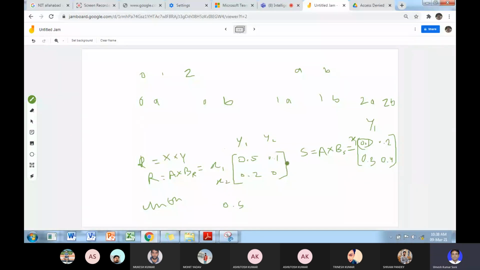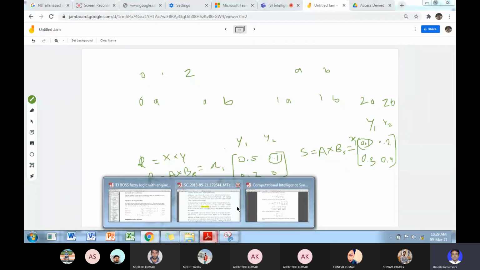Then X1 and Y2: the union between R and S will be given by the maximum of 0.1 and 0.2.